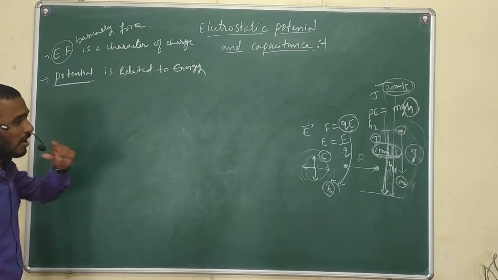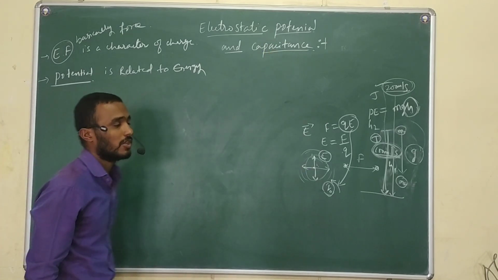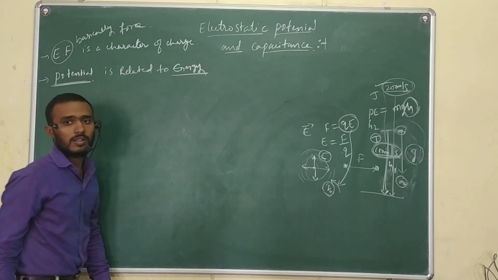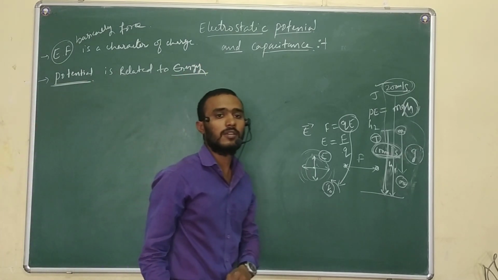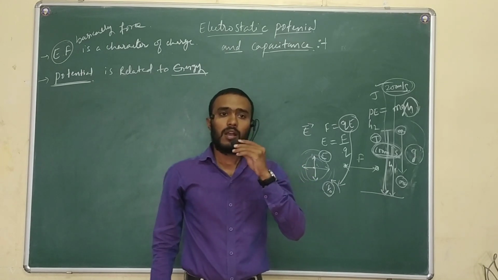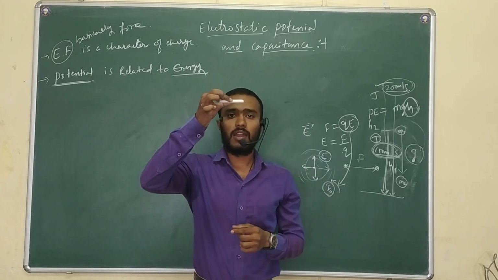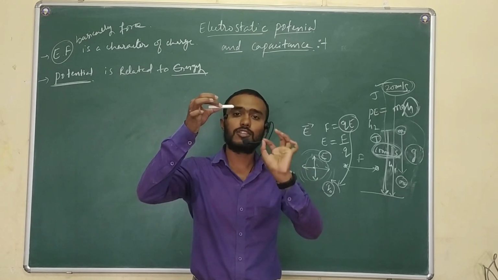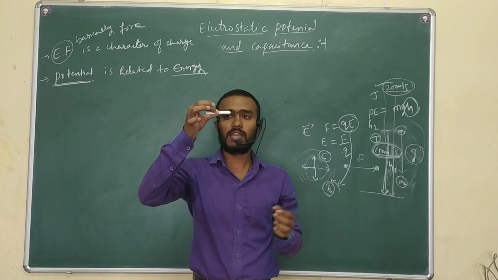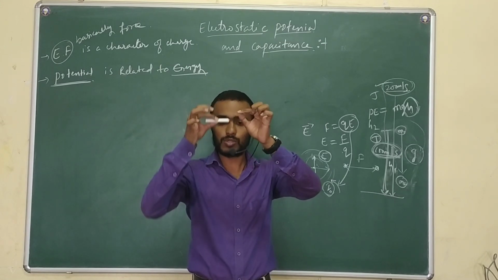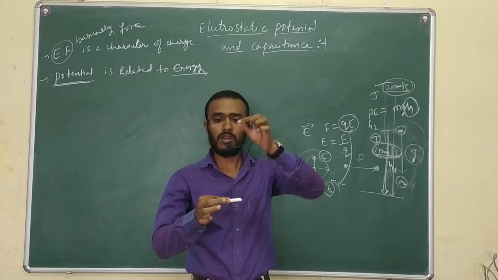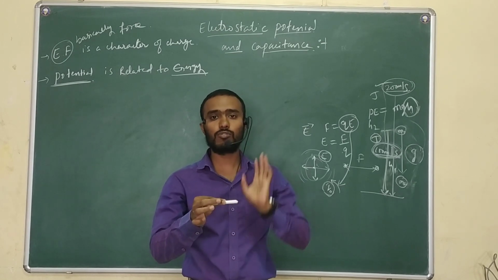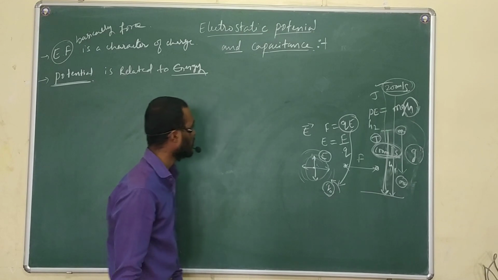Now our concept is potential. Potential is related to energy. How it is, we will discuss. See, I will take a charge at this point and check the energy of this charge. Let us assume it is 100 joule. I will take the same charge from here to here, and this time I will check the energy. On checking the energy at this point, I am getting 50 joule.